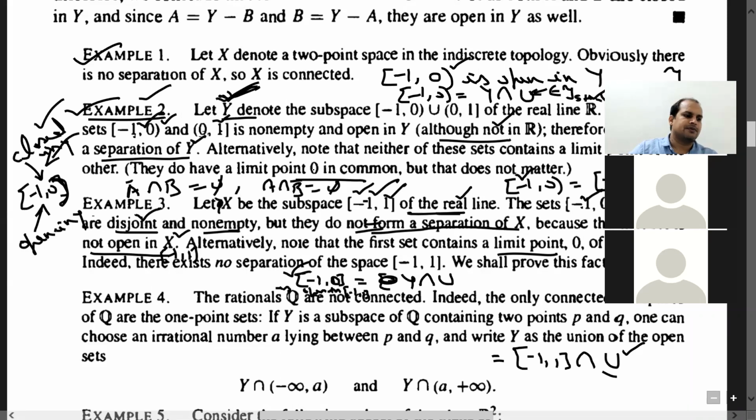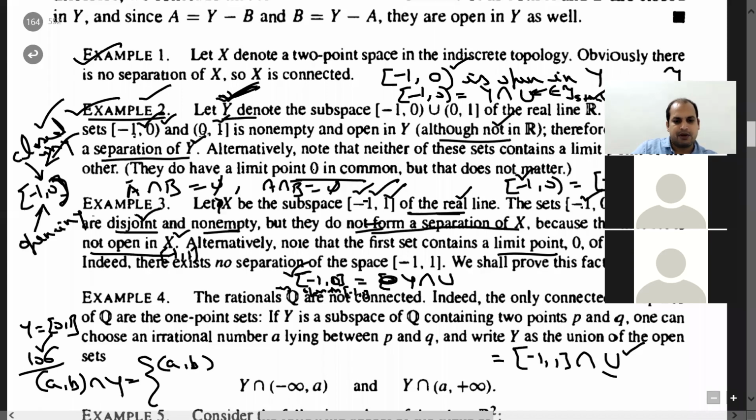In a closed interval [A, B], if you recall, the intersection with Y is given on page number 106. I also discussed this in the lecture on subspace topology. Suppose Y is the closed interval [0, 1]. Then all intervals will be of the type open interval (A, B) if A and B belong to Y, always open in the middle.